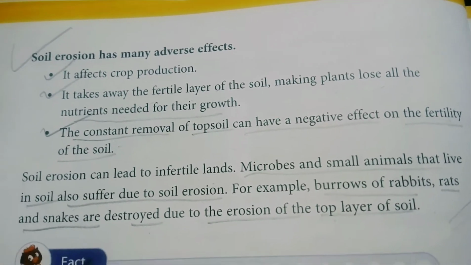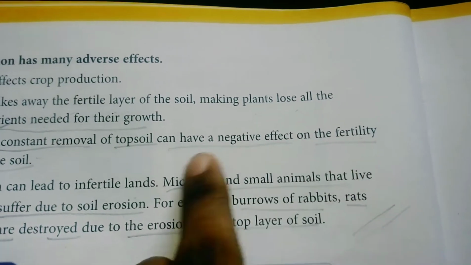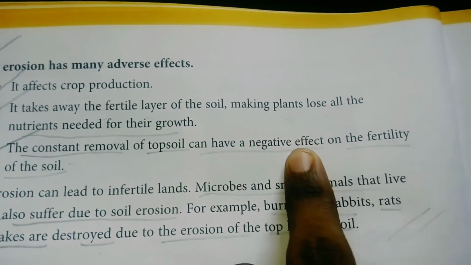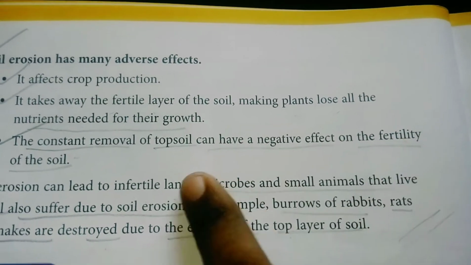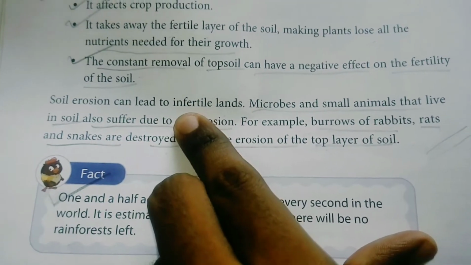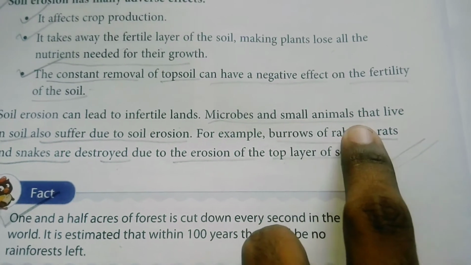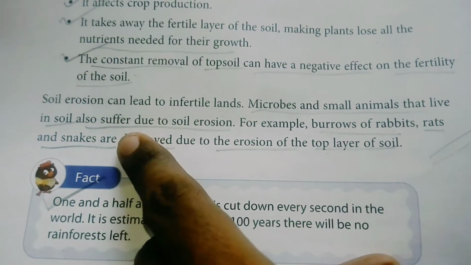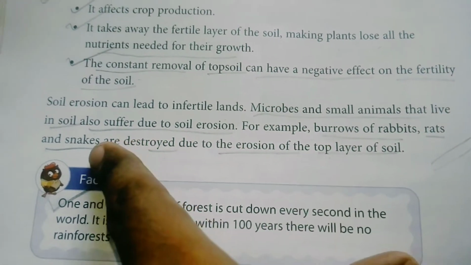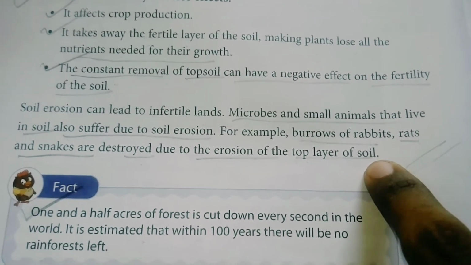And the third point is the constant removal of topsoil can have a negative effect on the fertility of the soil. So the removal of topsoil may have a negative effect on the fertility of the soil. This way soil erosion can lead to infertile lands. The lands become infertile, and microbes and small animals that live in soil also suffer due to soil erosion. For example, burrows of rabbits, rats and snakes are destroyed due to erosion of the top layer of the soil.